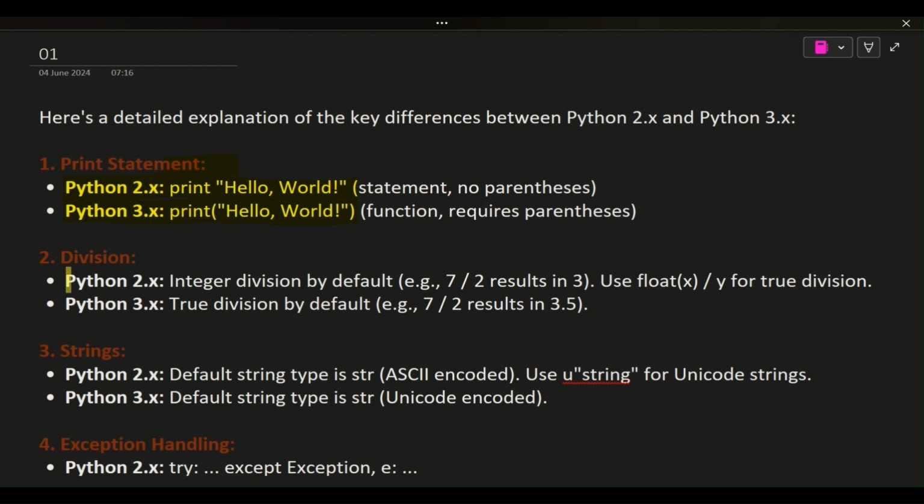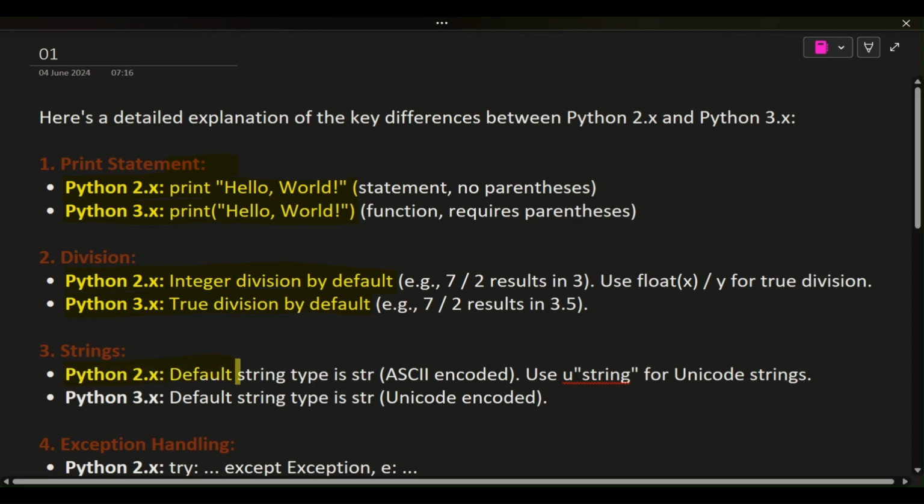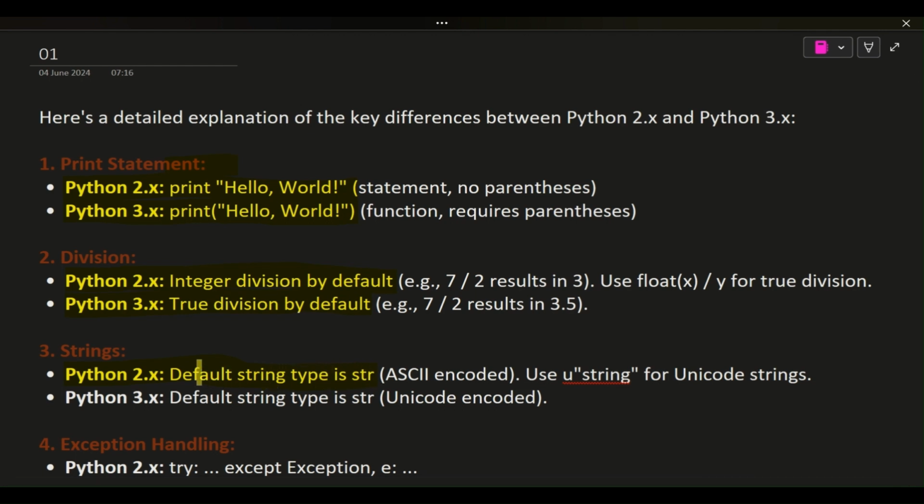Python 2.x: integer division by default, e.g., 7/2 results in 3. Use float(x)/y for true division. Python 3.x: true division by default, e.g., 7/2 results in 3.5. 3. Strings. Python 2.x: default string type is str, ASCII encoded. Use u-strings for Unicode strings. Python 3.x: default string type is str, Unicode encoded.